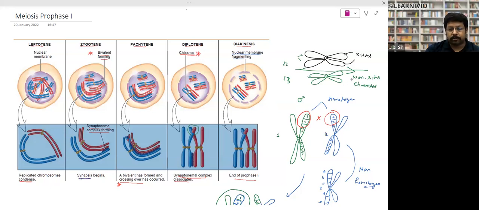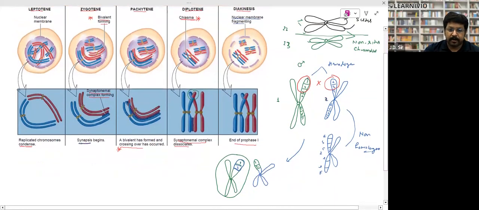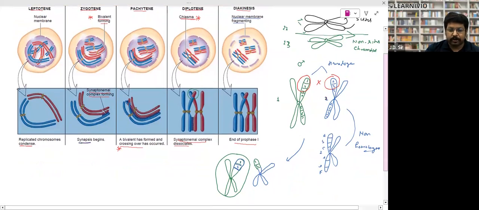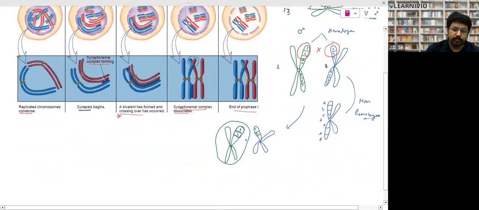So what happened in the crossing over? Look, these are the sister chromatids, these are the green color, these are sister chromatids. But this green and black are non-sister chromatids, right? So exchange of parts takes place between non-sister chromatids. Suppose this is the chromosome of the male, this is the chromosome of the female. Both will exchange their parts, and due to exchange of their parts, a new type of chromosome will be formed, right? This is called the crossing over process.